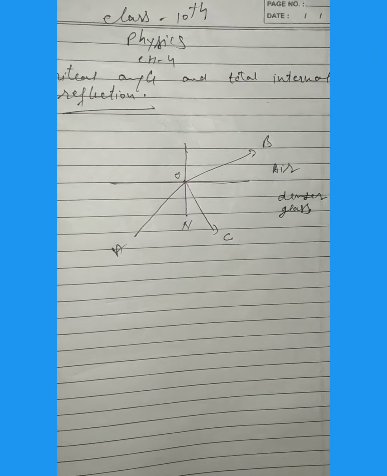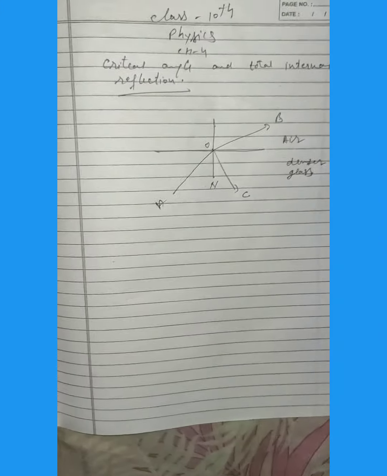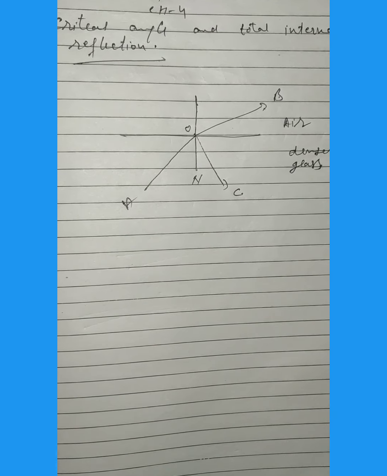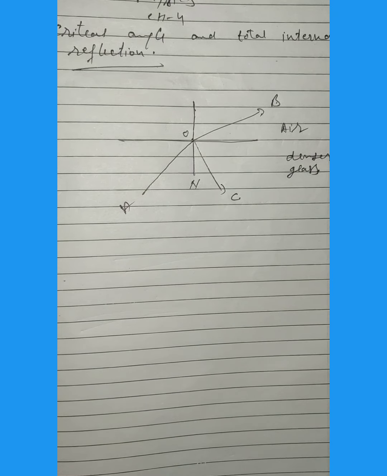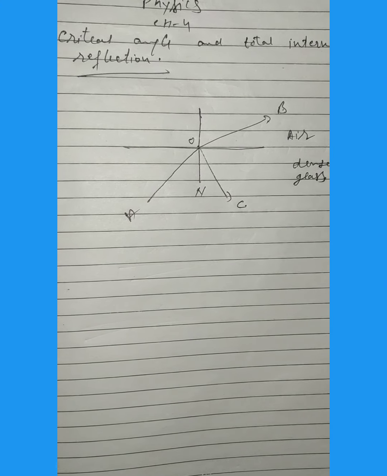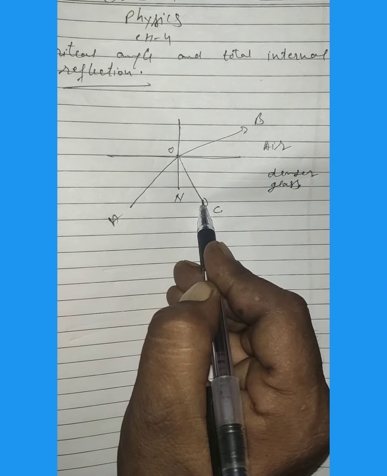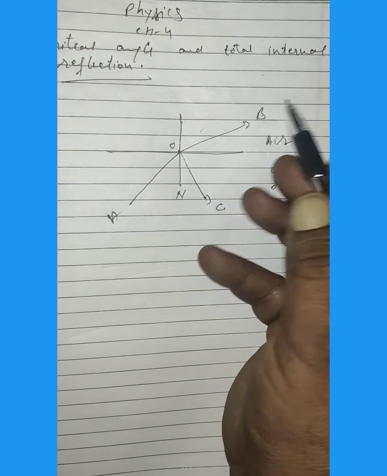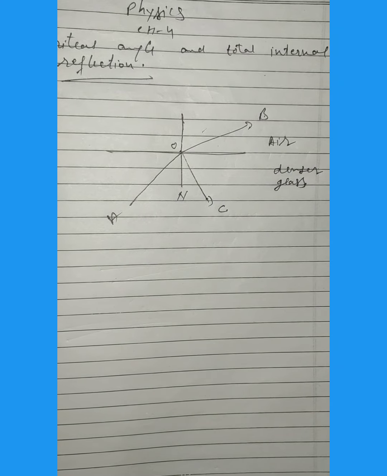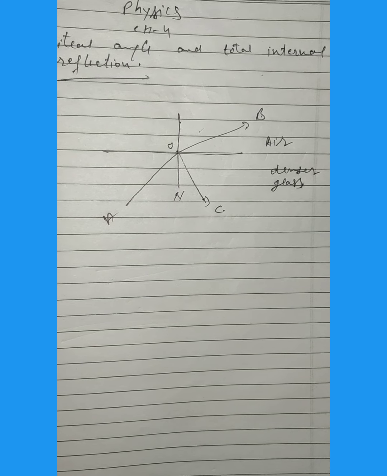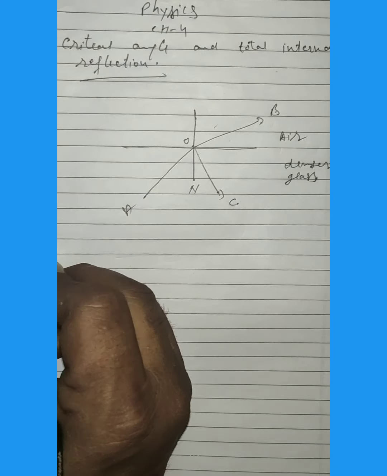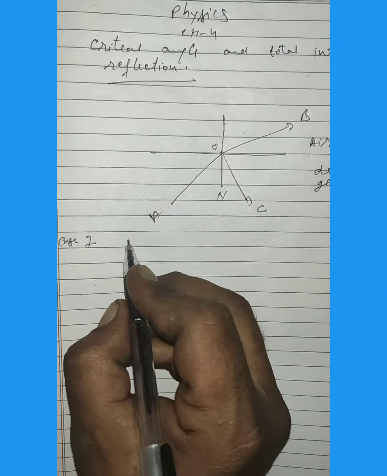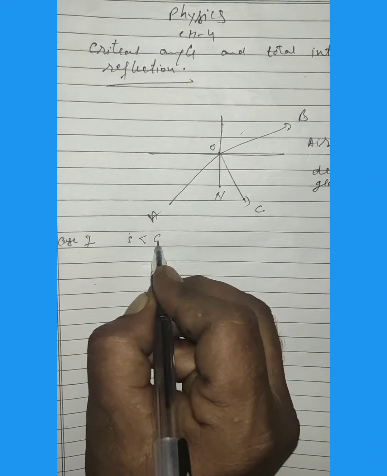Consider the refraction of light from a denser medium to a rarer medium. When a light ray traveling in the denser medium falls on the surface separating it from a rarer medium, it is partially reflected back into the denser medium, just as this one, and the refracted ray bends away from the normal at the point of incidence, obeying the law of refraction. So here is case 1: when the angle of incidence I is smaller than C.